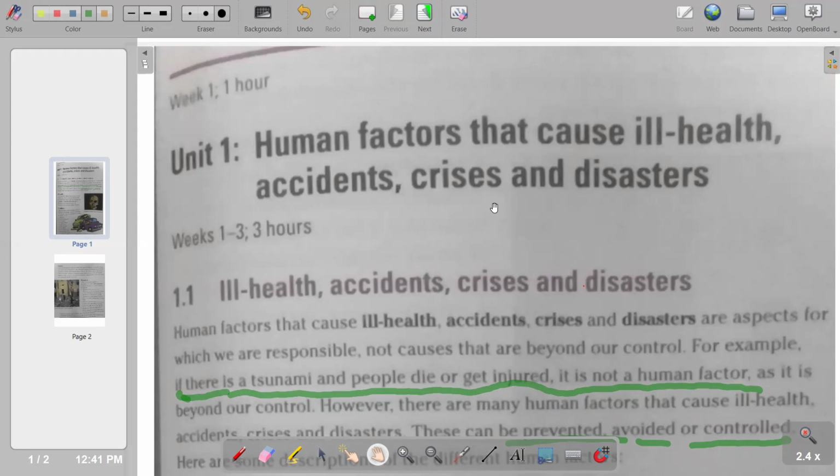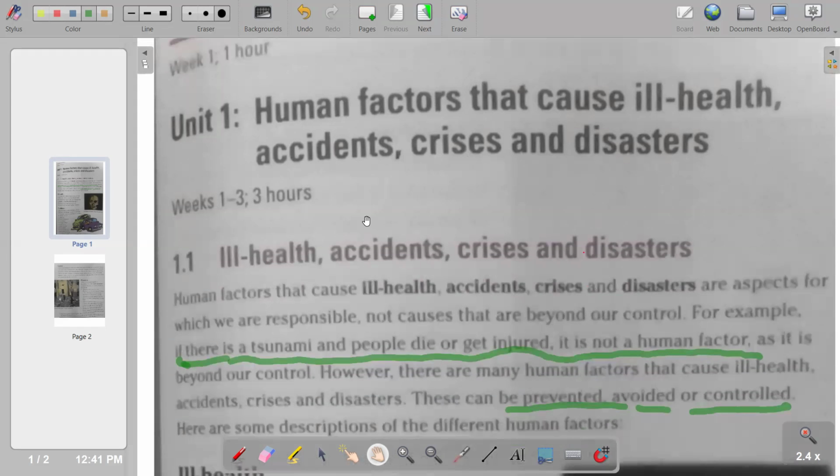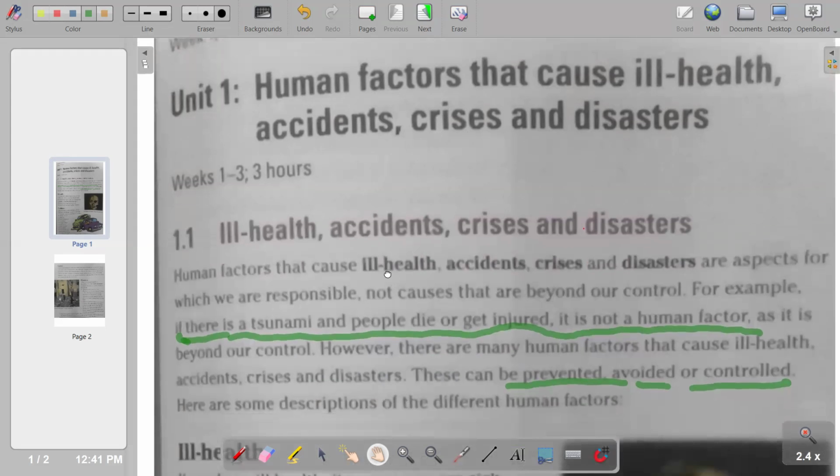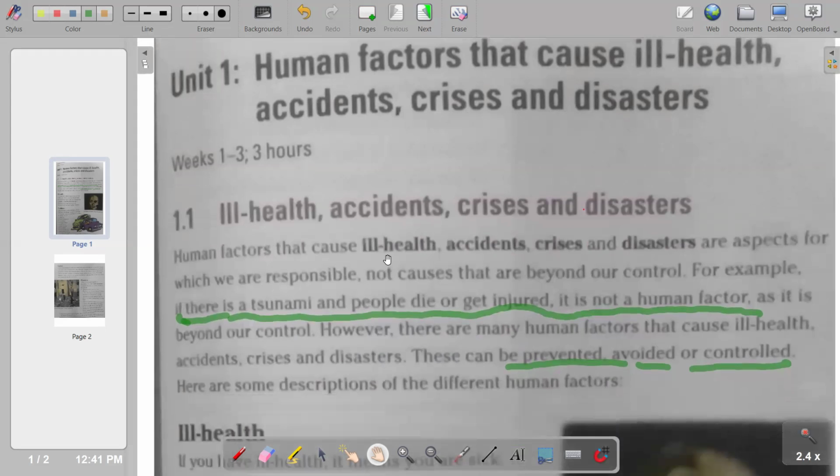So in this video, we want to look at human factors that cause ill health, accidents, crises, and disasters. We are going to see that when you're looking at human factors, we are looking at something that can be avoided or controlled. For example, in the case of a tsunami, people die or get injured, but in that case, it will not be a human factor. A human factor is something that can be avoided or controlled. So this is what we have in this sentence, whereby it reads that this can be prevented, avoided, or controlled.